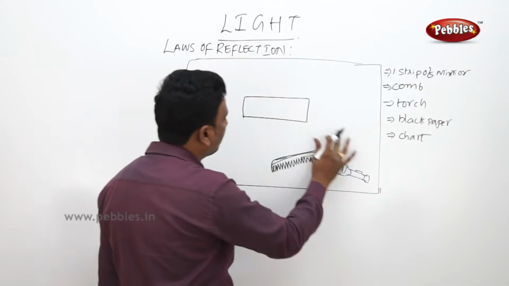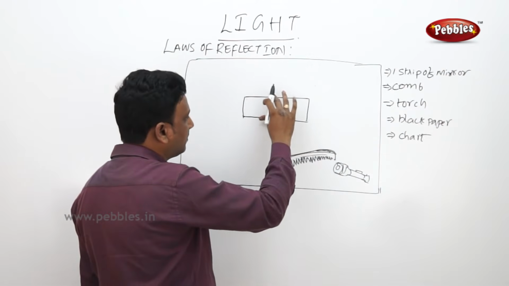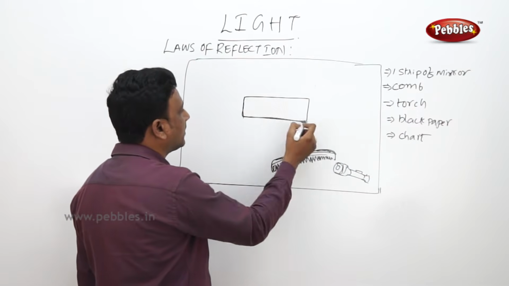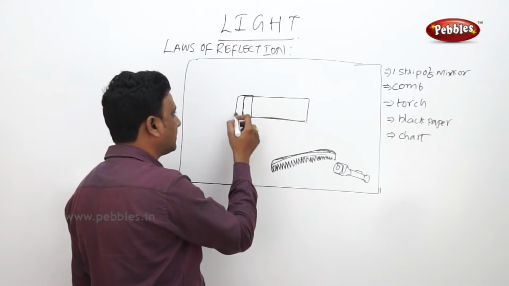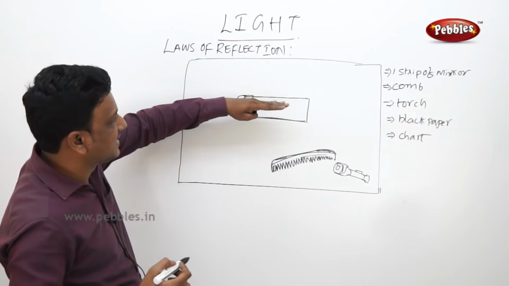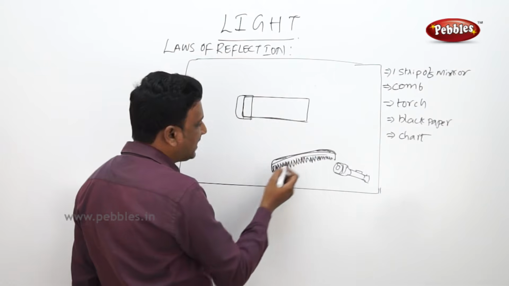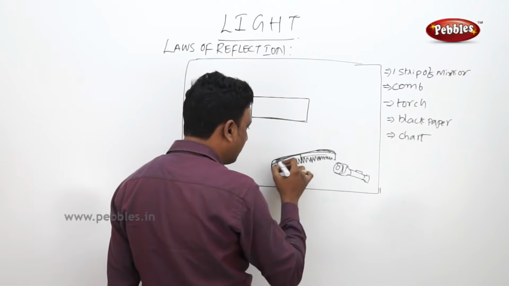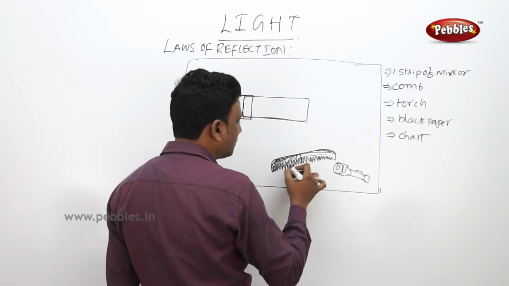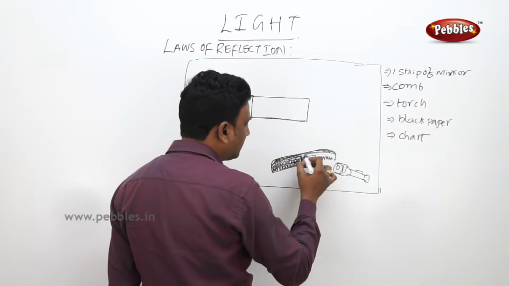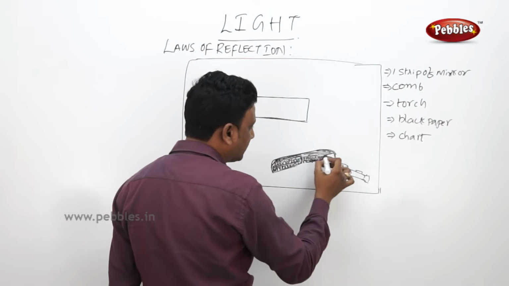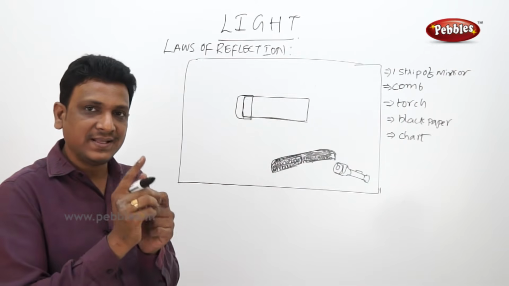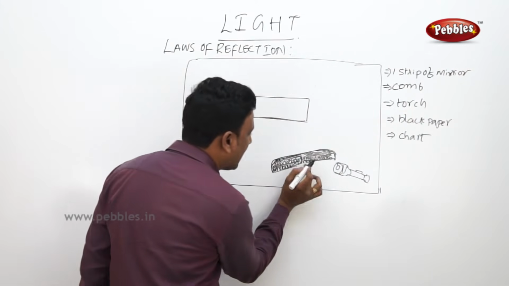So this is the way we have to arrange. See that the mirror slide is standing. You can keep it standing with the help of some rubber cork or wooden block. See that this is standing. Now here, place a comb and cover the comb with the help of a black paper or black chart. So everything is covered except the gap between two teeth. Your comb will have teeth, so you have to leave only the gap between two teeth. This gap.